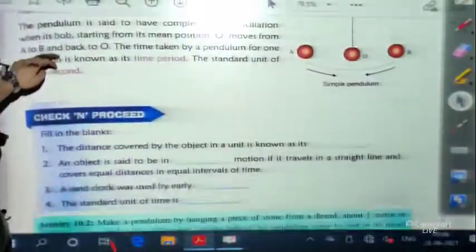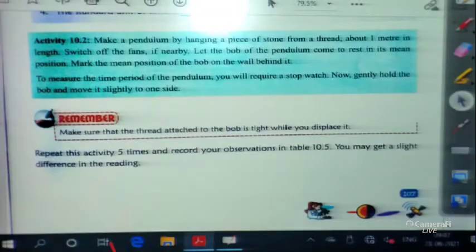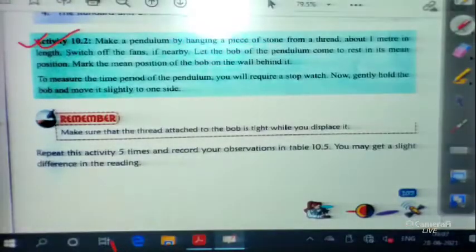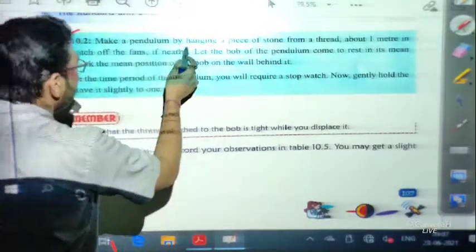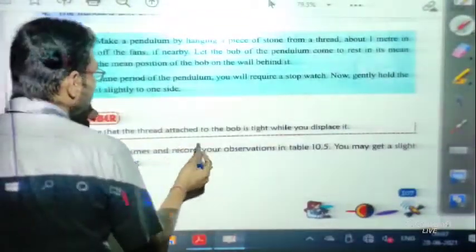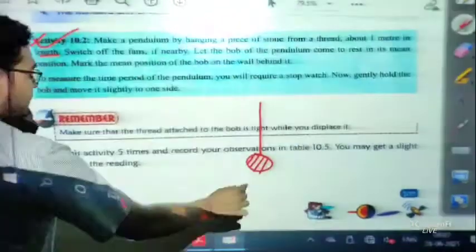Now let us discuss a few more things. Actually, a few activities are there, so let us discuss the activities. First of all, there is activity 10.2. This activity tells you to make a pendulum by hanging a piece of stone from a thread about 1 meter in length. So what you have to do, students, is take a thread which is 1 meter in length and tie a stone to it.